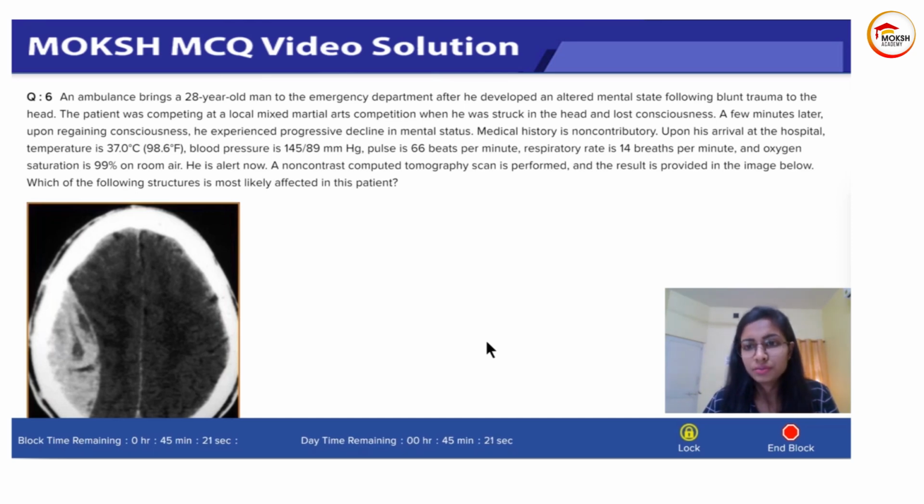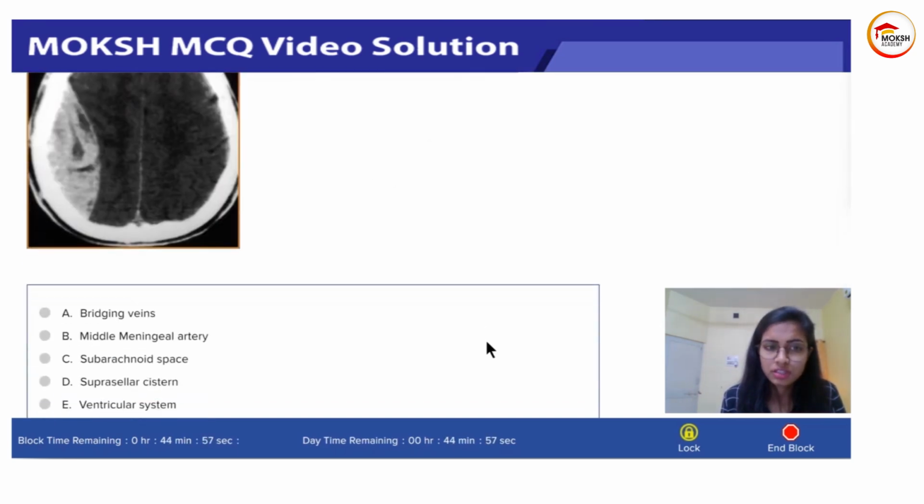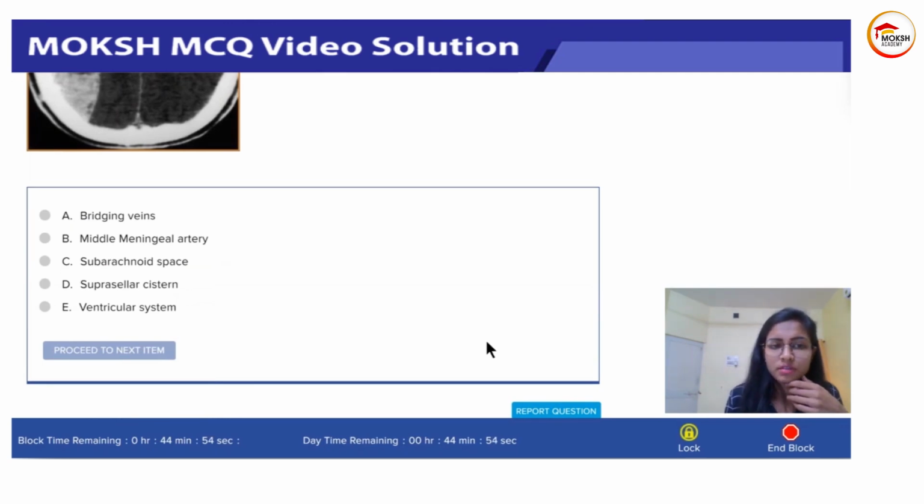Medical history is non-contributory. Upon his arrival at the hospital, temperature is 37, blood pressure 145/89, pulse 66, respiration 14, and oxygen saturation 99% on room air. He is alert now. A non-contrast CT scan is performed and the result is provided in the image below. Which of the following structures is most likely affected in this patient? The options are bridging veins, middle meningeal artery, subarachnoid space, suprasellar cistern, and ventricular system.